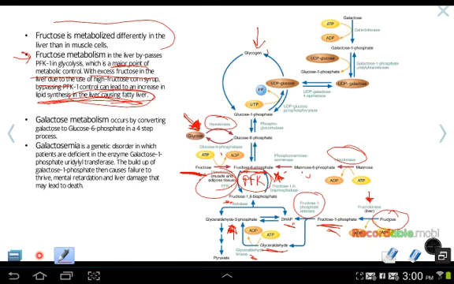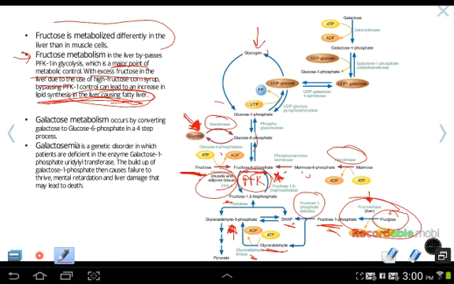So when you saw those commercials that were trying to be a proponent of high fructose corn syrup, the commercial always said that our body does not process fructose differently than glucose, and that's completely untrue. The liver processes fructose completely differently in the liver tissue than the muscle tissue.